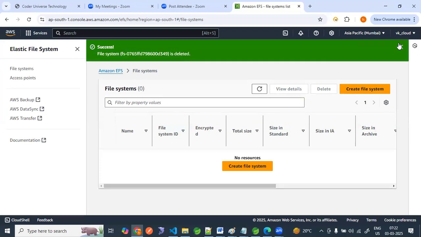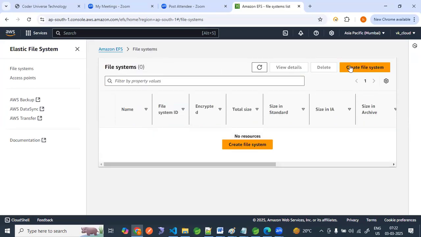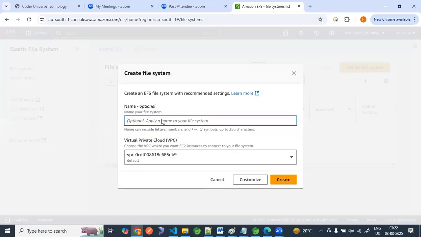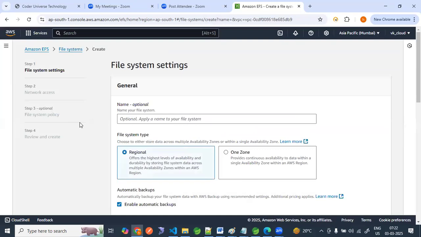Okay. There is no EFS file system, right? So where do we go? Create file system. So we can give any name here, whatever name we want to give. We have some customized options, right? If you go to customize, there are some customizations we can do. Let's say I'm giving the name EFS demo.